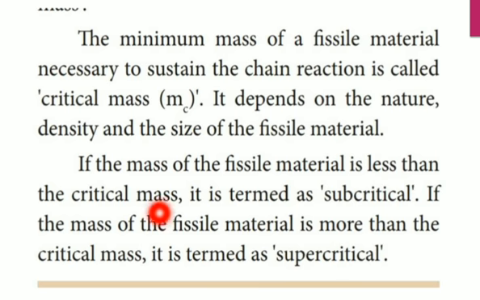If the mass of the fissile material is more than the critical mass, that is termed supercritical. So if the mass is less than the critical mass, we call it subcritical. Suppose the mass of the core material is more than the critical mass, we call it supercritical.